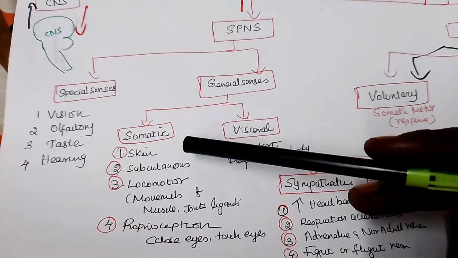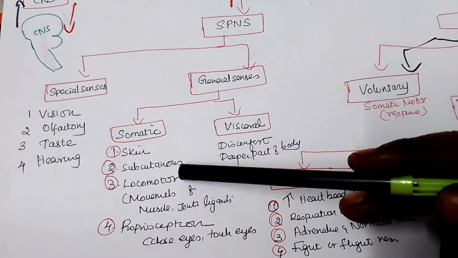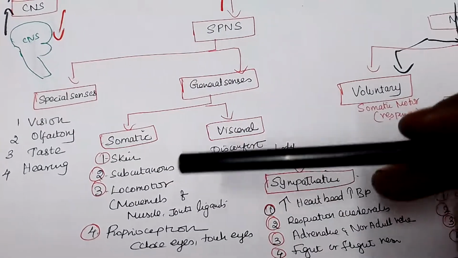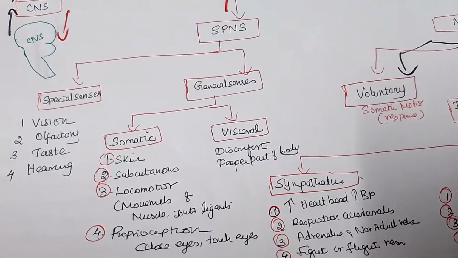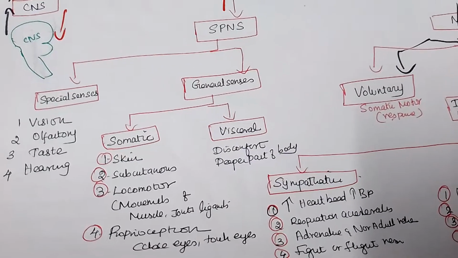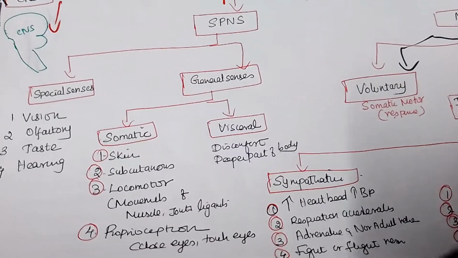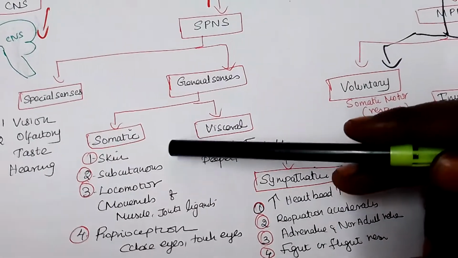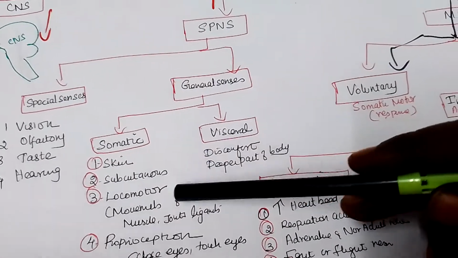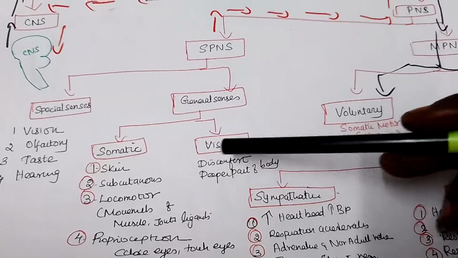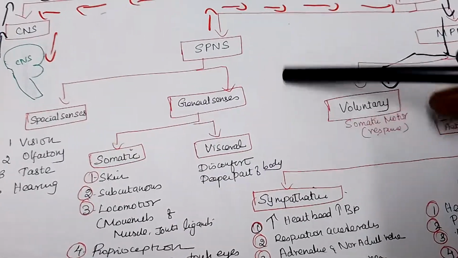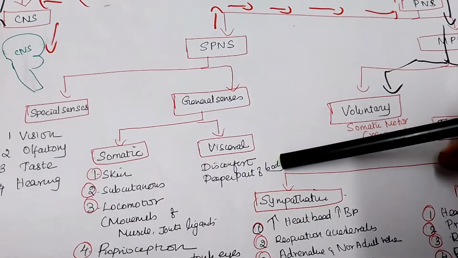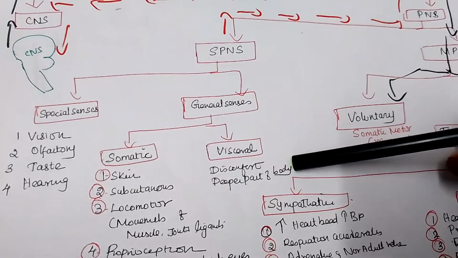Some people have psychosomatic diseases, right, in psychiatry. In the skin they have a sensation that a cockroach is crawling on their skin, or they feel the skin is very dirty and always go and wash continuously. So something has happened; it's called a psychosomatic disorder. You can see some problem in this. Okay, so visceral senses, general senses, visceral is the deeper portion of the body. You will feel discomfort in this.